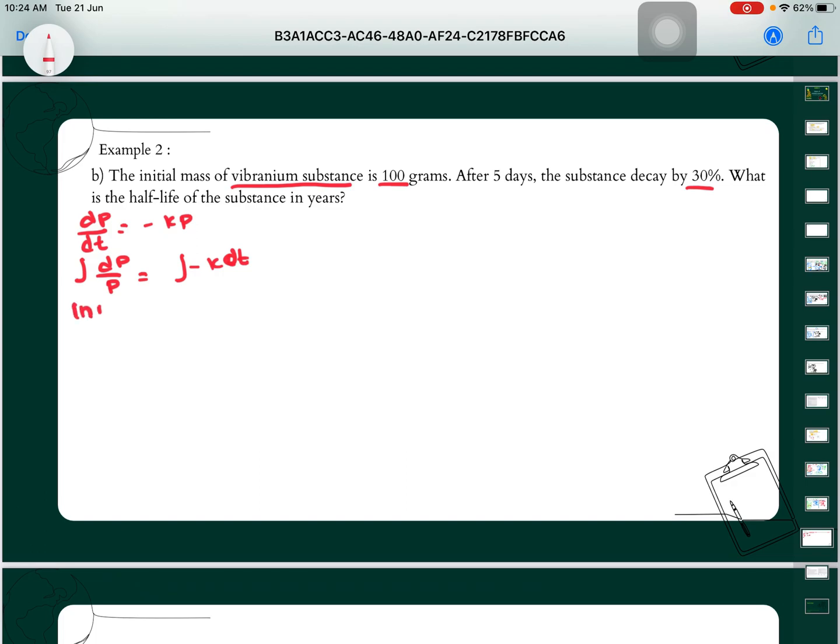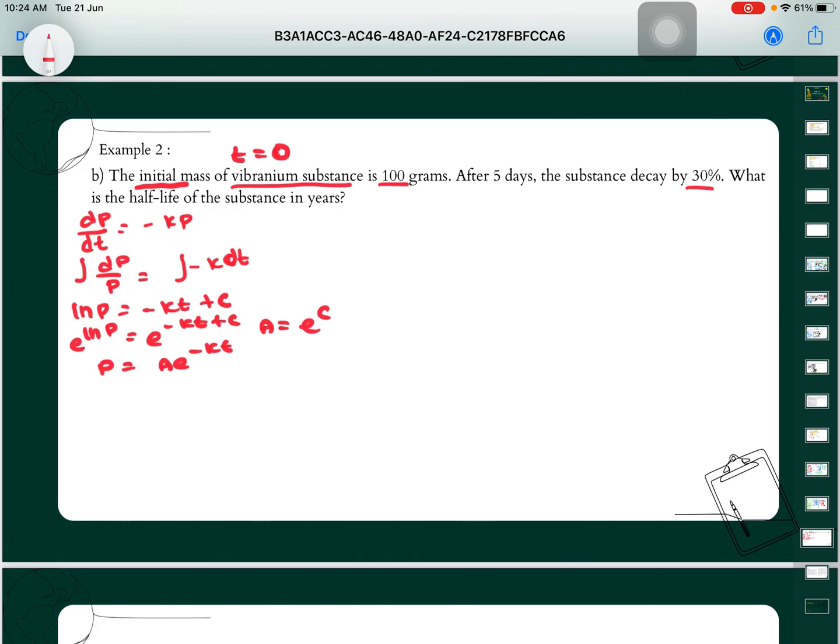So we will get ln P is equal to negative Kt plus C. And when we make e power of ln P equal to e power of negative Kt plus C, and we solve, we will get P equal to A e power of negative Kt, when our A equal to e power of C.